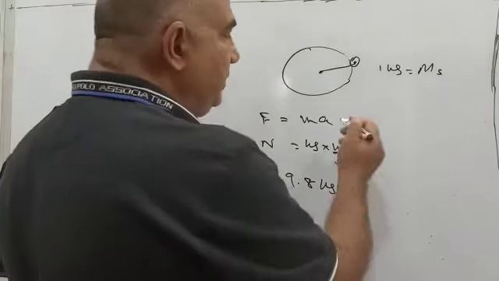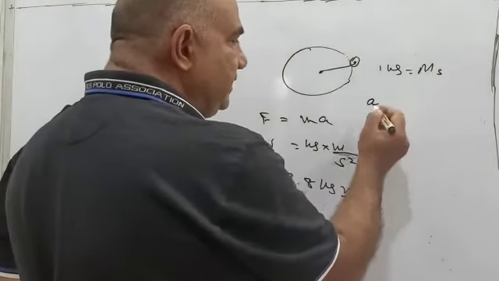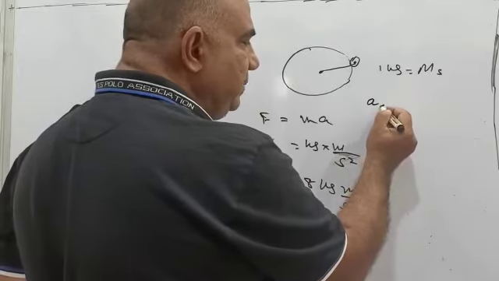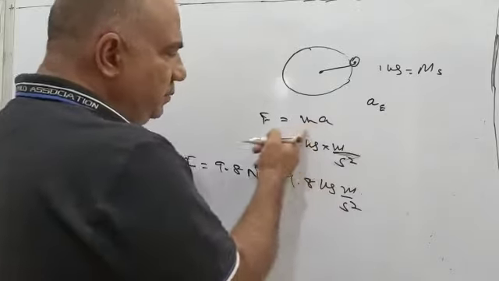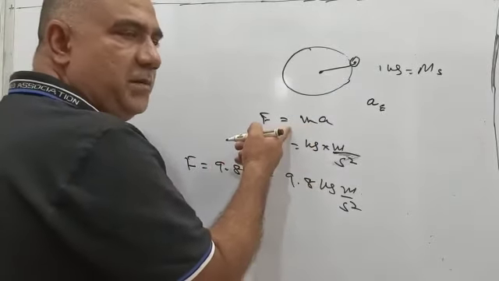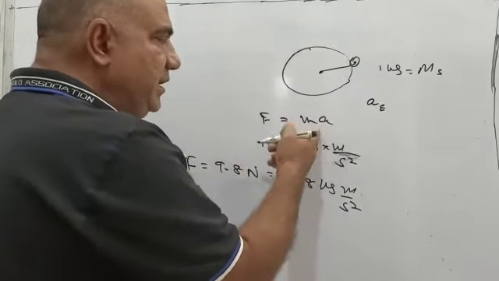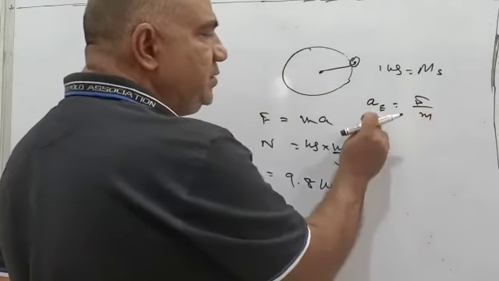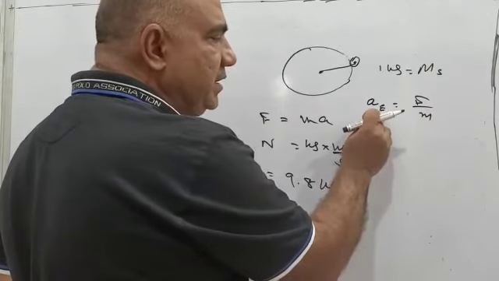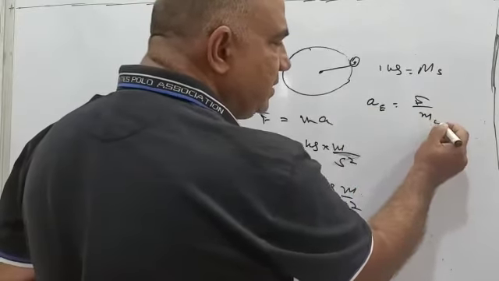Now if I want to find the acceleration in Earth, let me call it a_E, from this equation obtained from the second law of motion, acceleration is nothing but force upon mass. To find the acceleration in Earth, you write the mass of Earth.